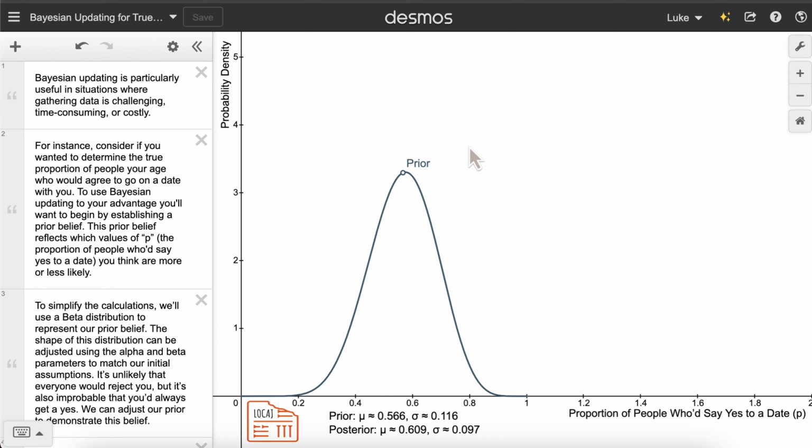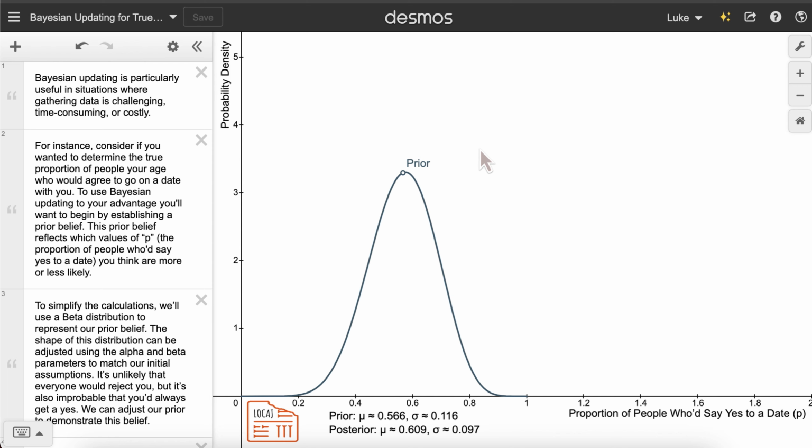For example, while we've dealt with confidence intervals, which arise from frequentist statistics, Bayesian statistics has credible intervals, which have a more intuitive interpretation. To show the power of Bayesian statistics, we're going to deal with the following scenario. We are going to be doing an analysis trying to find the true proportion of people that would say yes to a date with us. Now, since I'm a guy, I might slip up and start talking about the proportion of girls that will say yes to us, but of course this applies to girls and guys equally.